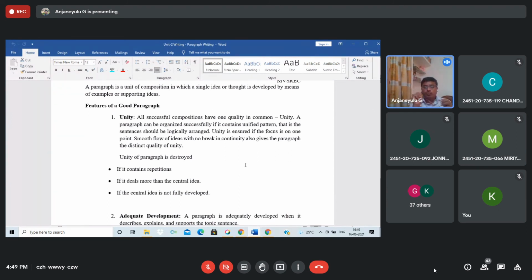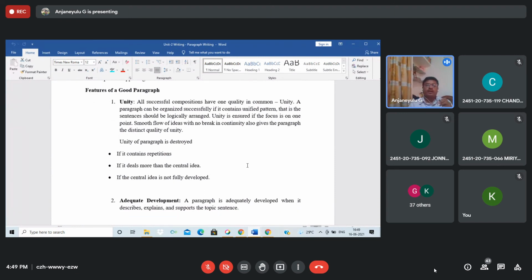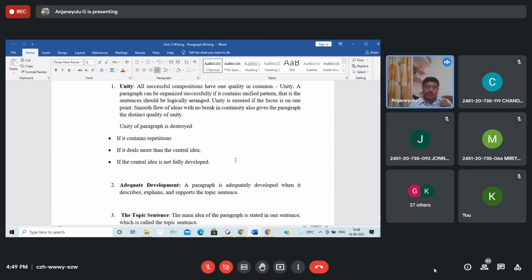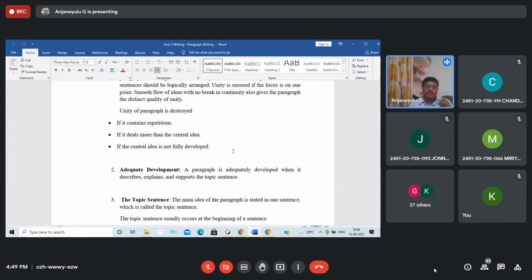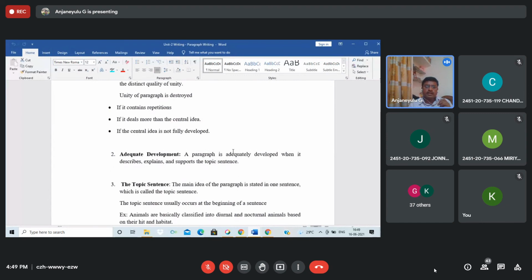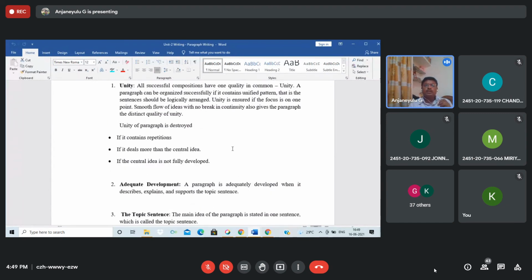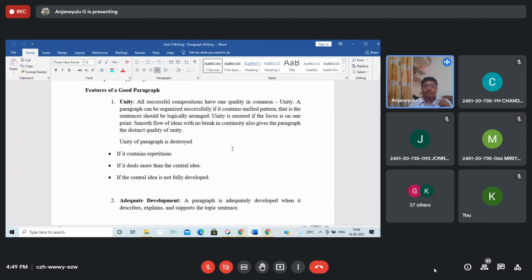That is a skill of writing. Unity of a paragraph is destroyed if it contains repetition, if it deals with more than one central idea, or if the central idea is not fully developed. Coherence means you should relate it.